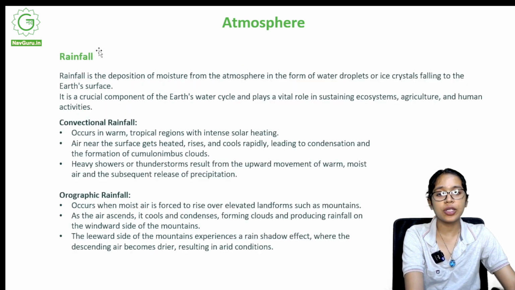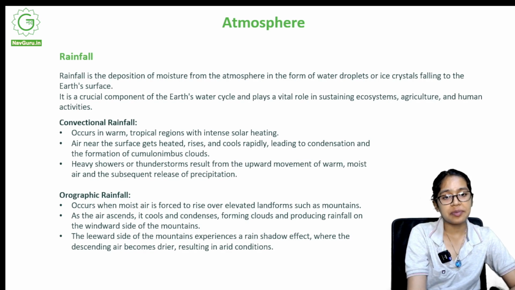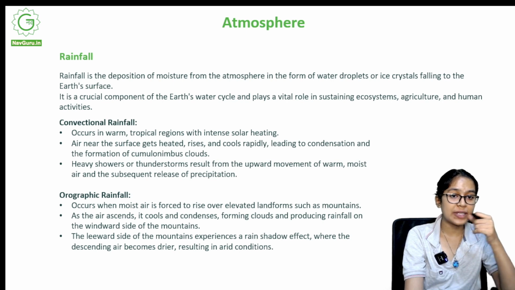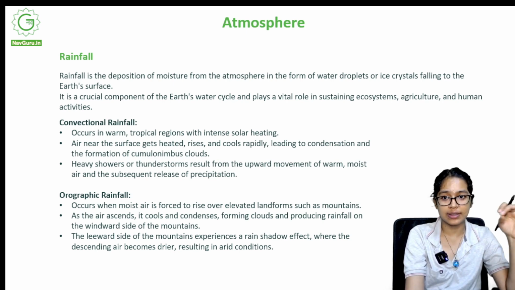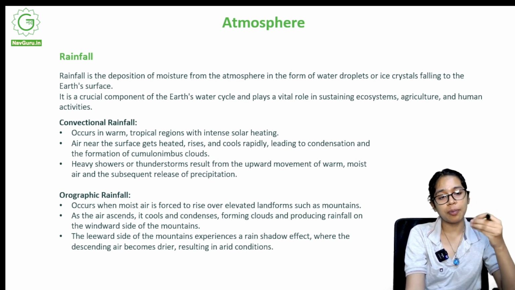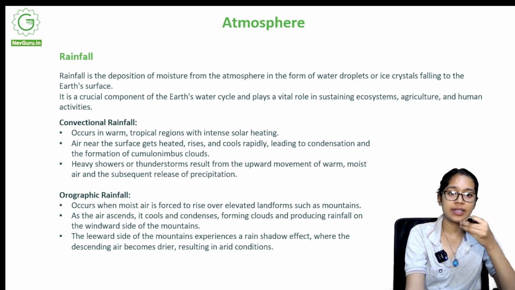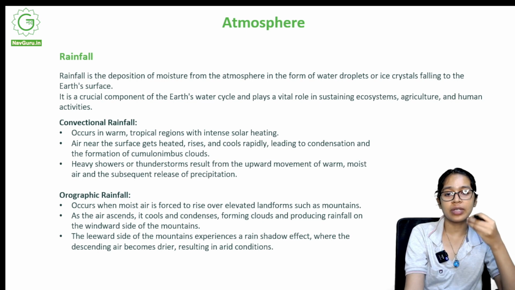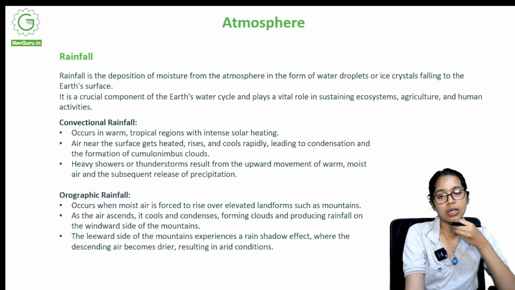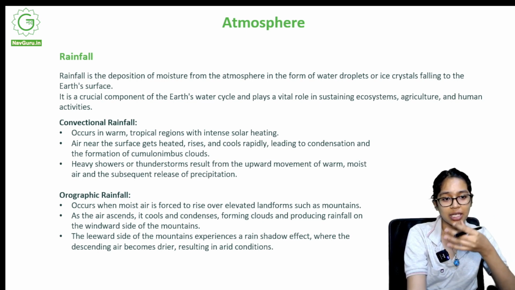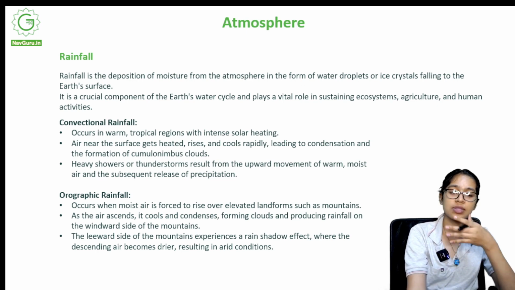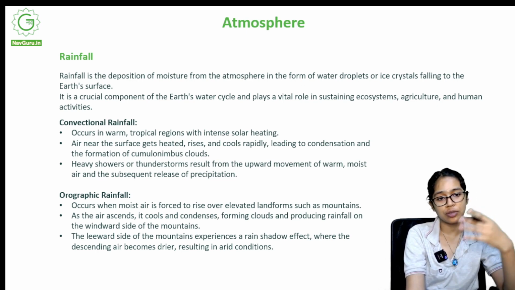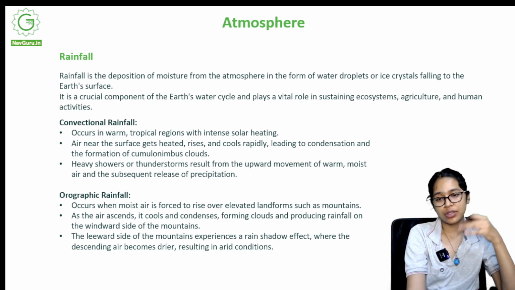Rainfall. Rainfall is the deposition of moisture from the atmosphere in the form of water droplets or ice crystals falling to the earth's surface. It is a crucial component of Earth's water cycle and plays a vital role in sustaining ecosystems, agriculture and human activities. So rainfall is basically a form of precipitation that is necessary for sustaining ecosystems, agriculture and human activities. What is convectional rainfall?